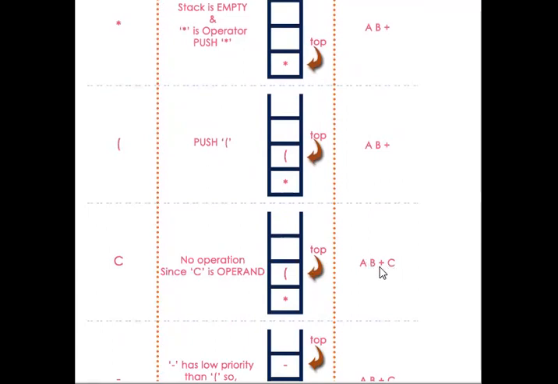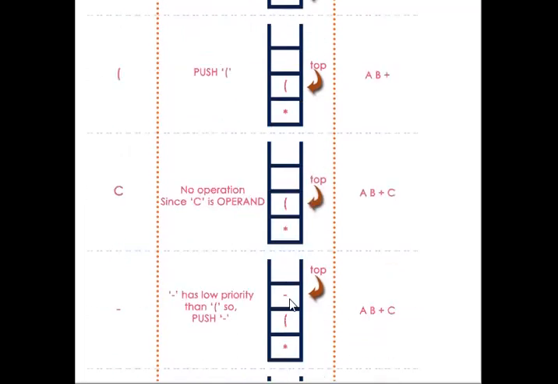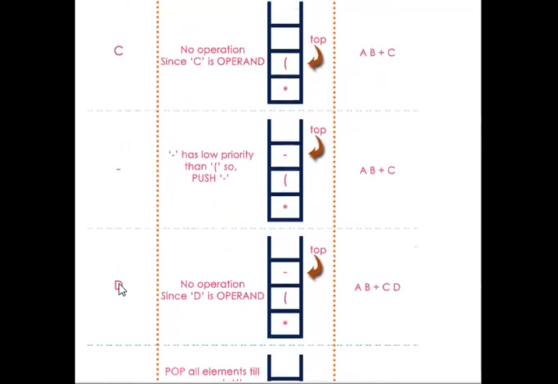So a, b plus c is maintained, and the operator minus is pushed into the stack, as it is a low priority. Then the operand d is pushed, and d is stored on the output side for the purpose of operation.